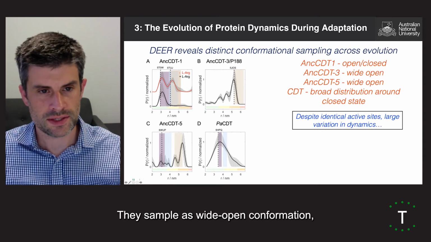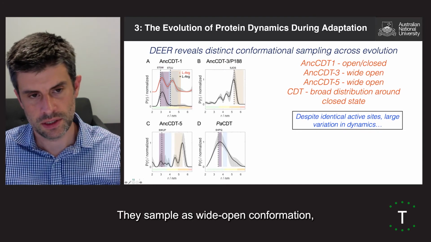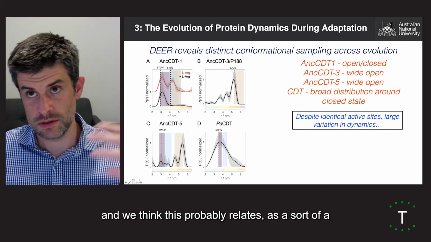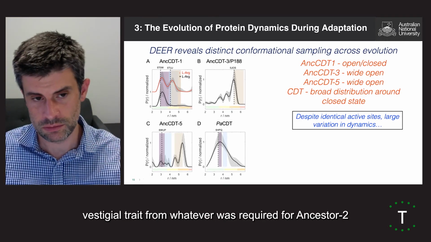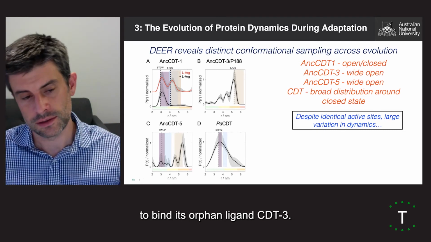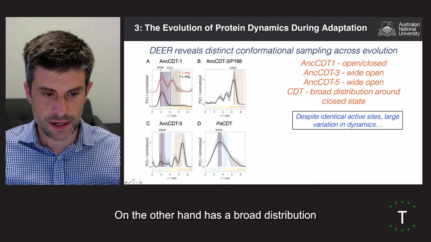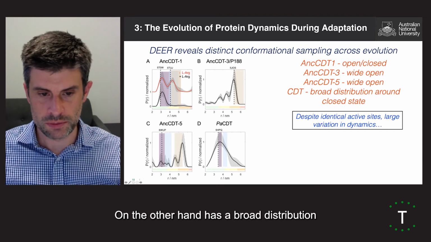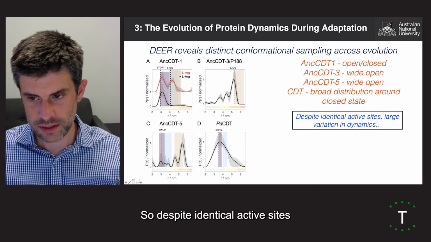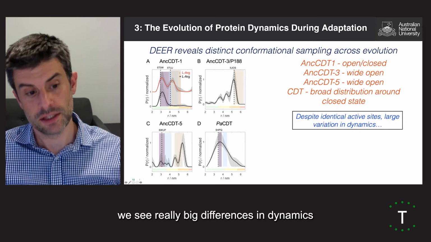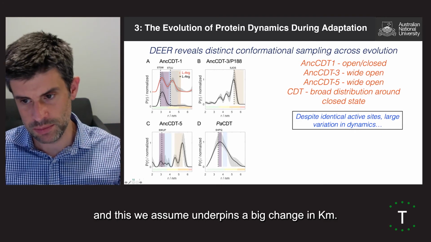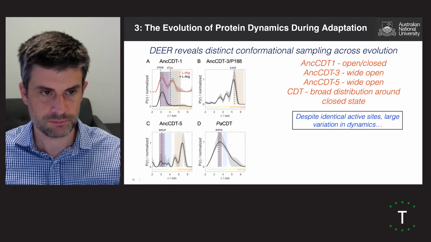CDT3 and 5, though, they sample a wide-open conformation, and we think this probably relates to a sort of vestigial trait from whatever was required for ancestor 2 to bind its orphan ligand. CDT, on the other hand, has a broad distribution around a closed state, which again is consistent with an enzyme. So despite identical active sites, we see really big differences in dynamics. And this, we assume, underpins a big change in Km.